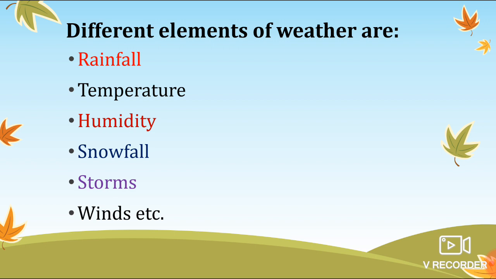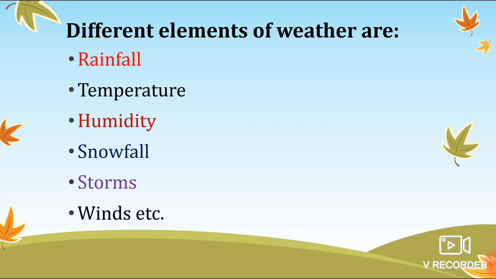In simple words, we can say it is the percentage of moisture present in that particular air. Then there is the snowfall condition of that particular place, whether it is stormy or not, whether wind is there or not. These are the things responsible for determining what kind of weather will be at that place at that particular time.